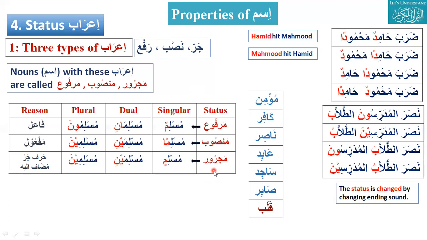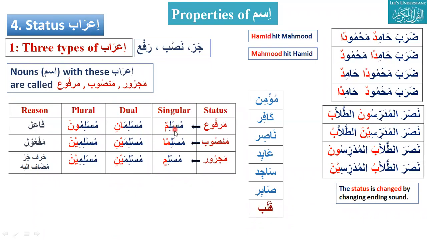What will be the majroor form of mu'minun? Like Muslimun is Muslimin, mu'minun is mu'minin. And what will be the mansub? Mu'minan. Here for singular, ya Safi, we put dhamma at the end like Muslimun, Musliman, Muslimin.